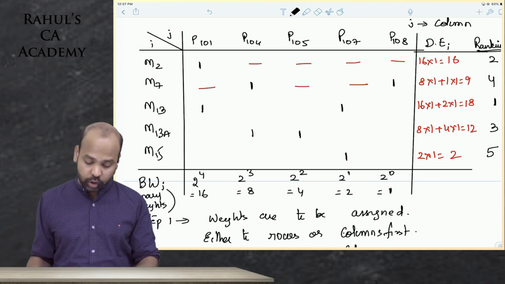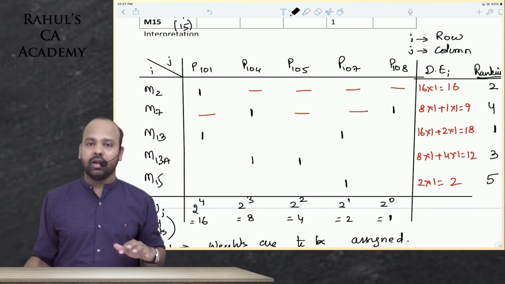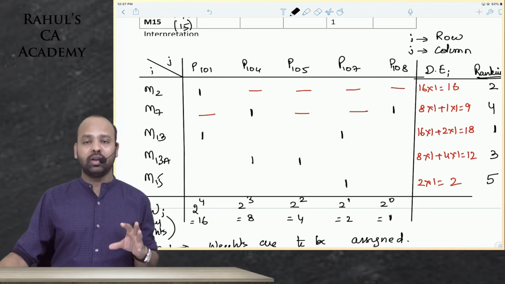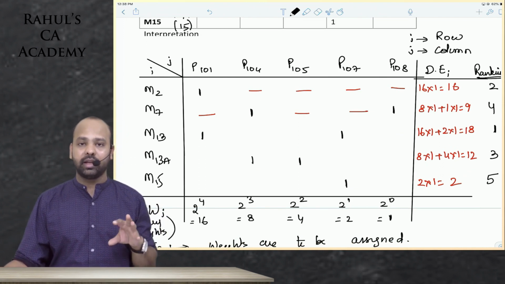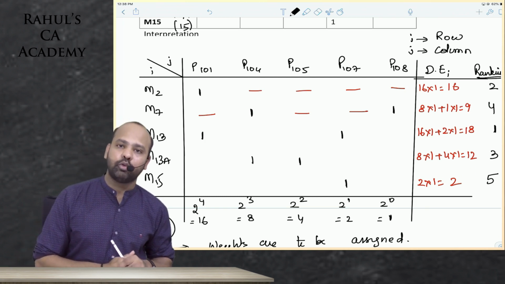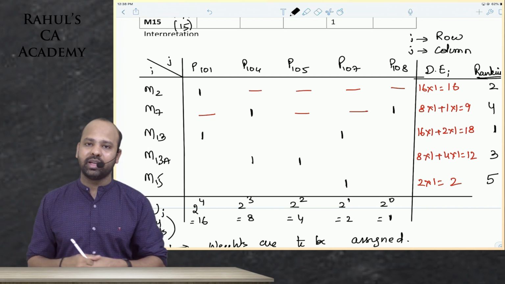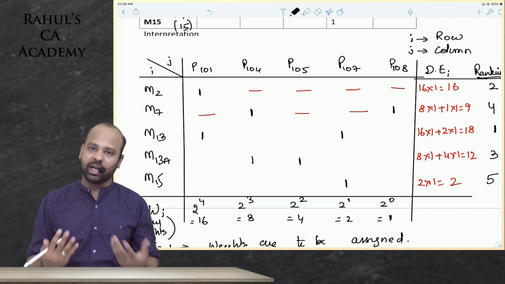First, I hope you have understood this guys. I'll repeat again. What we have done is simply copied the matrix. I told you that rows are denoted by small letter i, columns are denoted by small letter j. And the very first step is to assign binary weights. You can either assign them to rows or you can assign them to columns. In the given case, we've started with columns. If there are 5 columns, you start with 2 power 4. If there are 6 columns, you start with 2 power 5. We've started with 2 power 4.